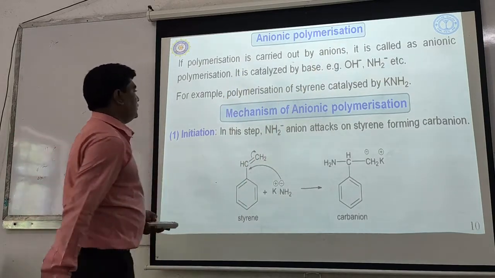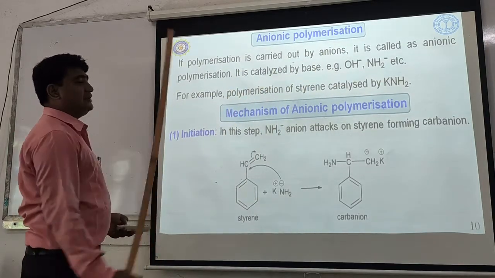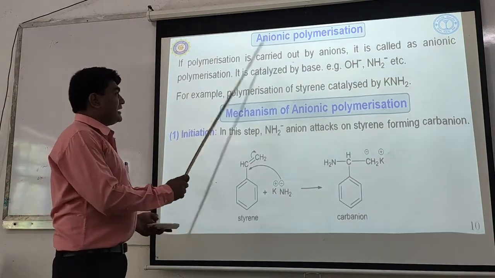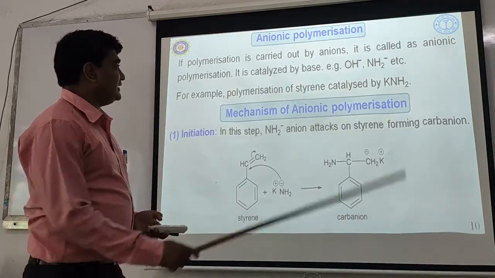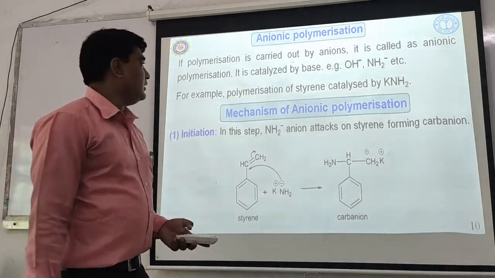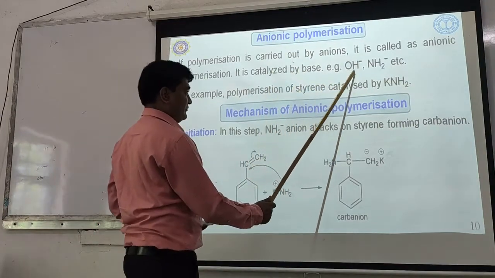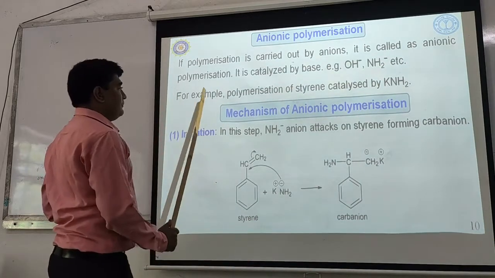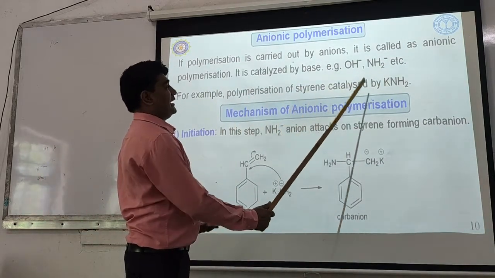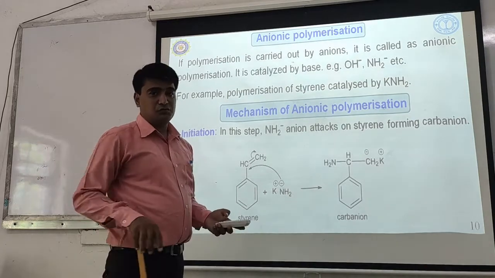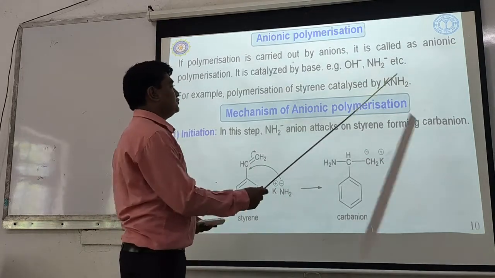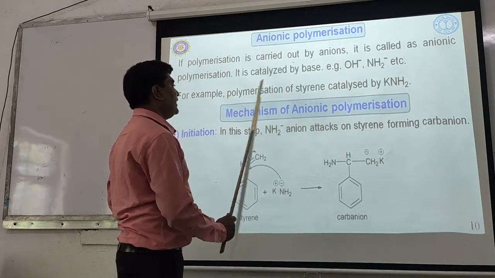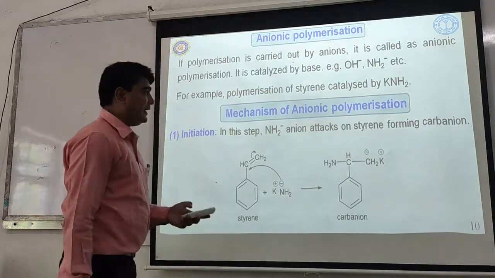If the polymerization is carried out by anions, just like cationic, it is called anionic polymerization, and it is generally catalyzed by a base like OH negative or NH2 negative. For example, polymerization of styrene catalyzed by KNH2, potassamide, also sodamide. The polymerization of styrene is catalyzed by KNH2.